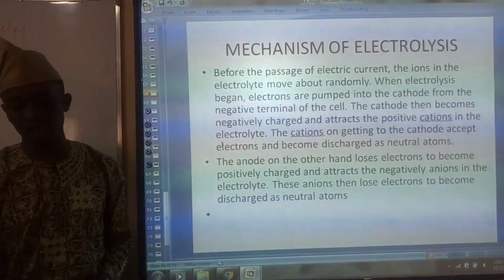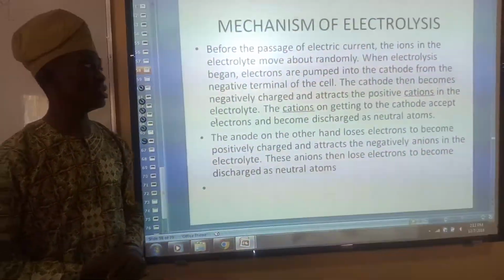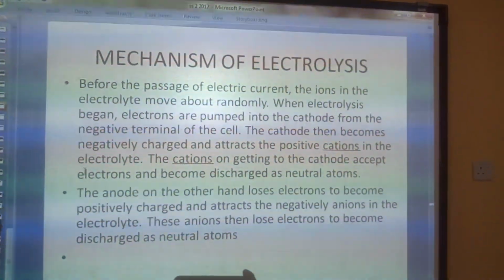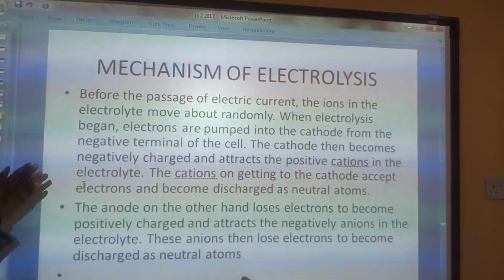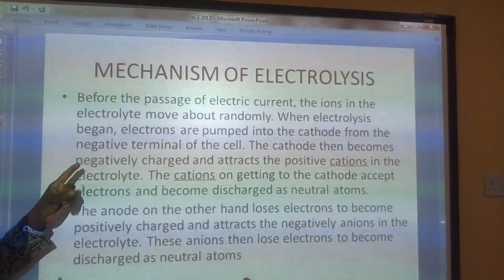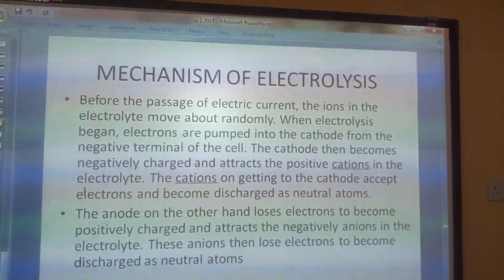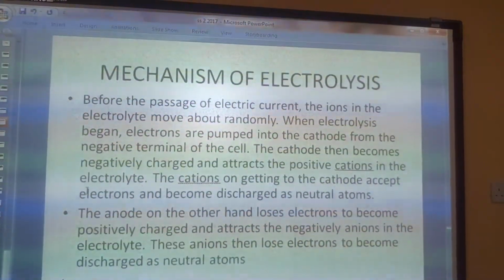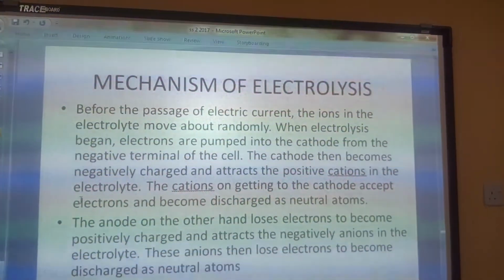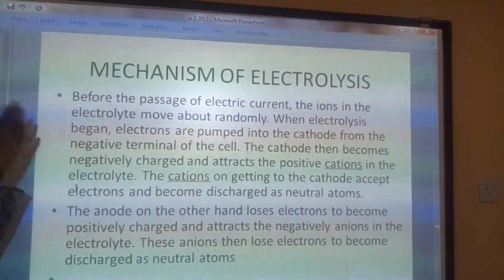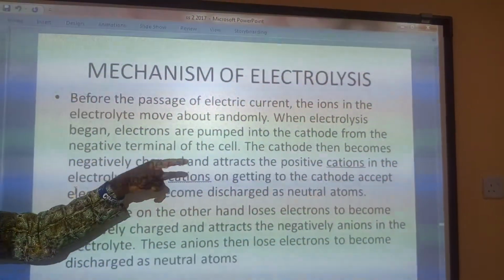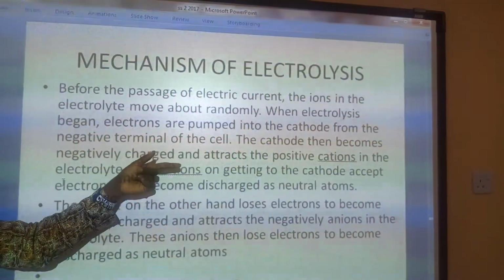Now, we're going to look at the mechanism of electrolysis. This is where we need to pay much attention. Before the passage of electric current, the ions in the electrolyte move about randomly. When I say they move randomly, what I mean is that they have no direction. So when electrolysis begins, electrons are pumped into the cathode from the negative terminal of the cell.